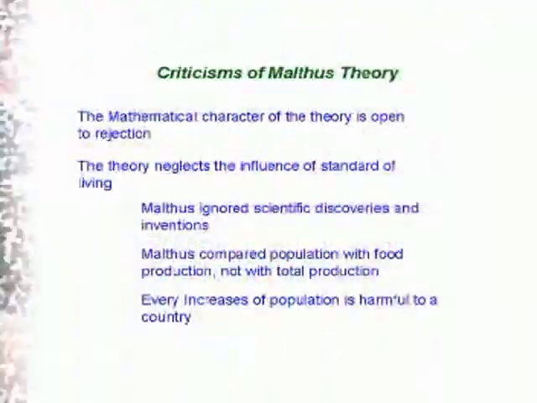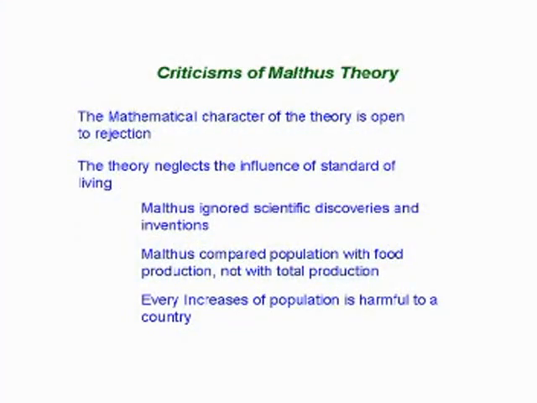The third one is that Malthus ignored scientific discoveries and innovations. According to Malthus, food production goes on by arithmetic ratio. That means it increases in an equal proportion over 25 years. How is it believable? It is not at all believable, because there are more scientific ways through which we can get more production. The best example is the USA, and our India is also a good example. We had the green revolution. So it is possible to go even beyond diminishing returns.